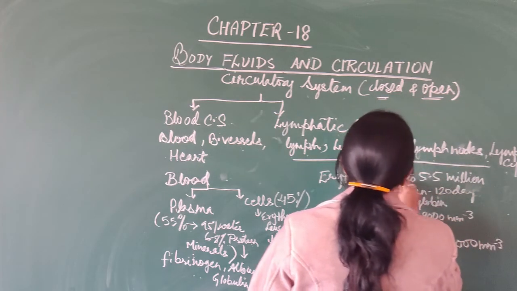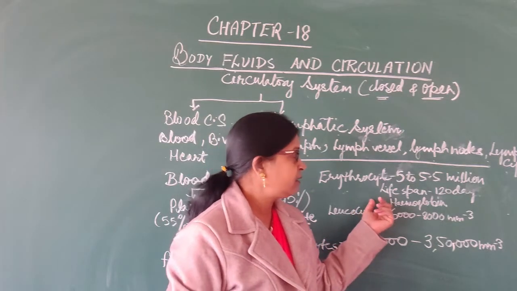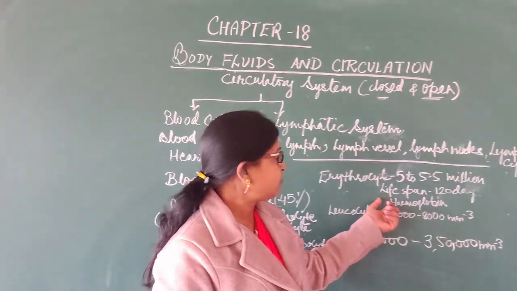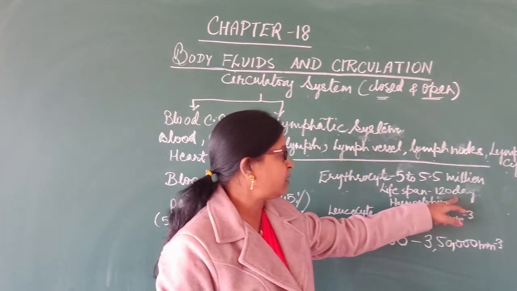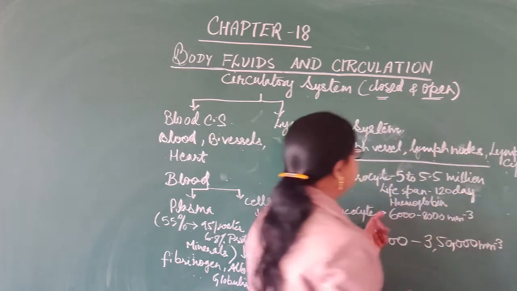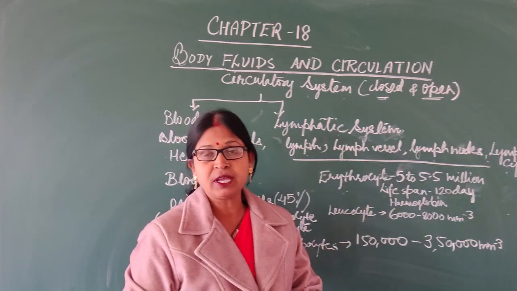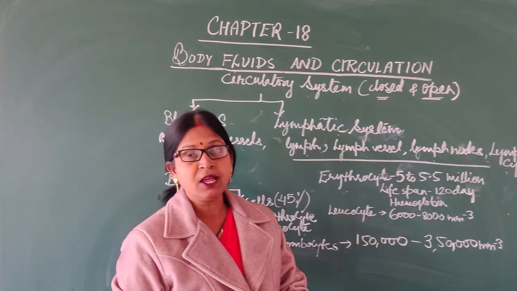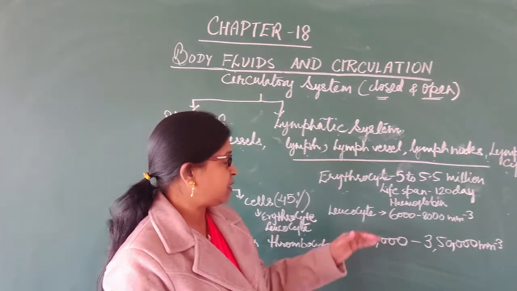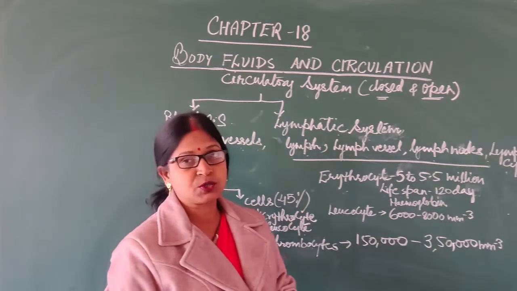It is about 5 to 5.5 million in a healthy person, whereas the lifespan of the erythrocyte is about 120 days. It contains the red pigment known as hemoglobin. The shape is biconcave, sometimes spherical, and no nucleus is there. It completes its lifespan of about 120 days and then it is destroyed.